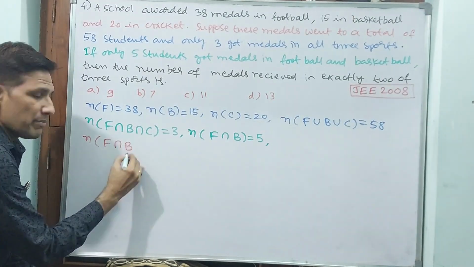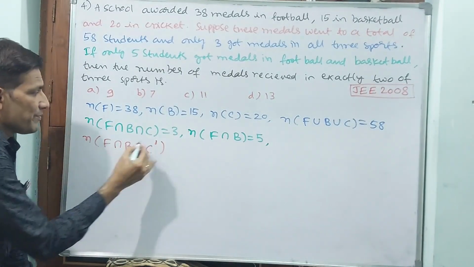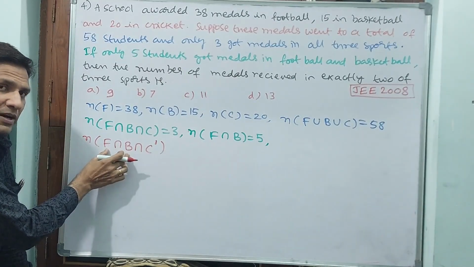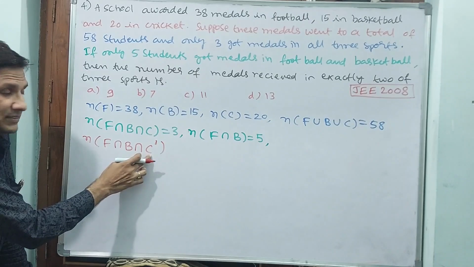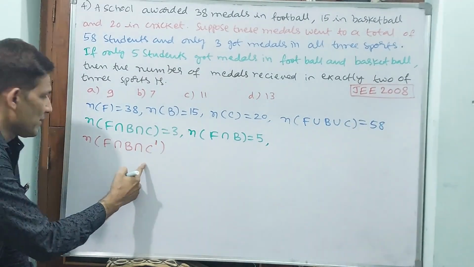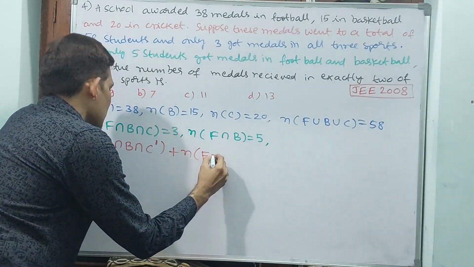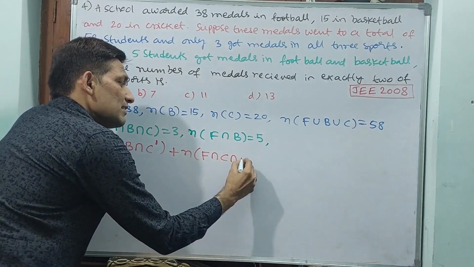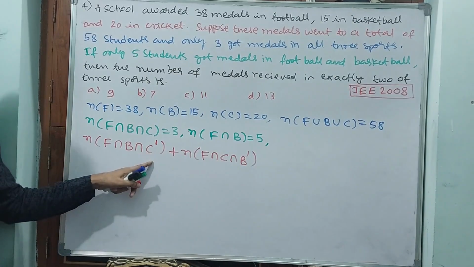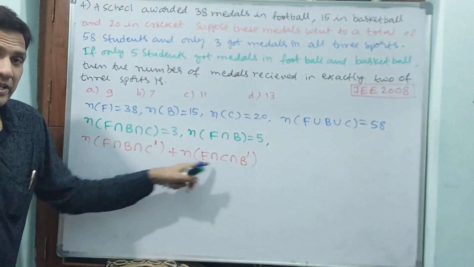F intersection B intersection C complement. Why? Because exactly 2 sports means exactly football and basketball, but not cricket. Not means complement, C complement. Only this. Then football intersection cricket, complement of basketball. That means cricket should be there, these 2 should be there, basketball should not be there.